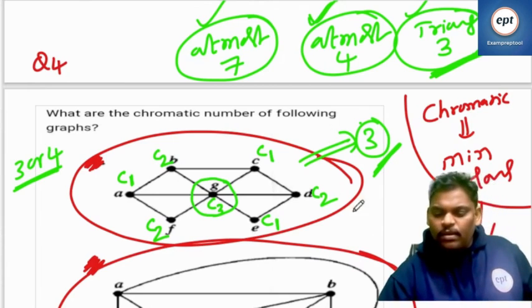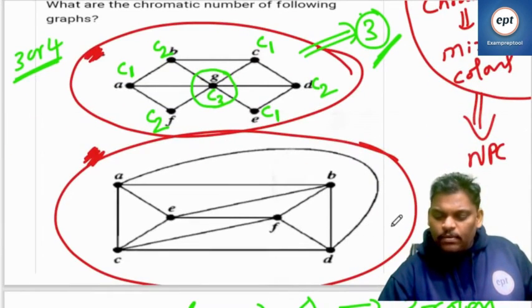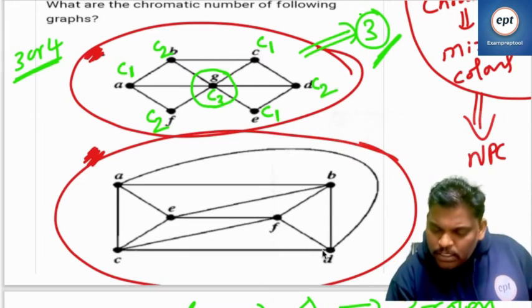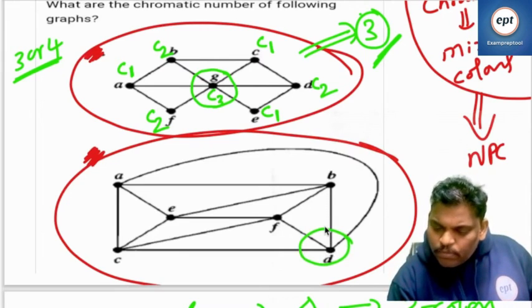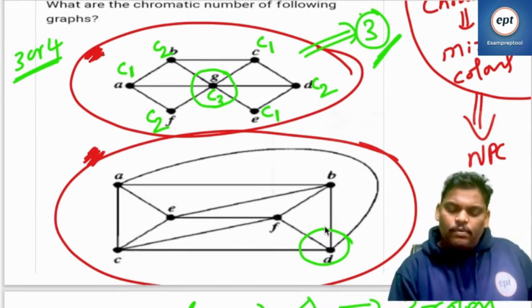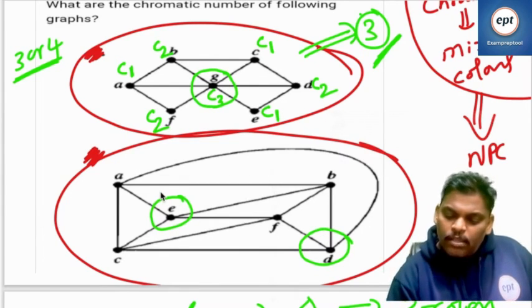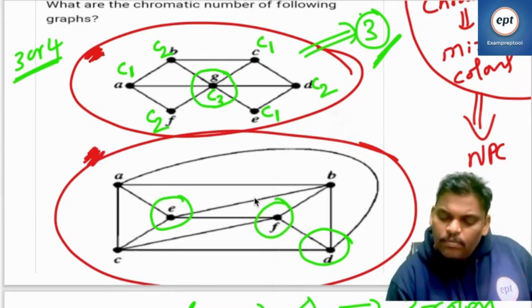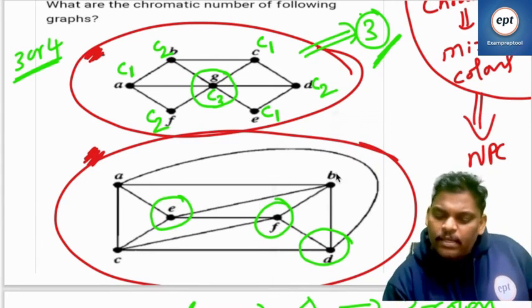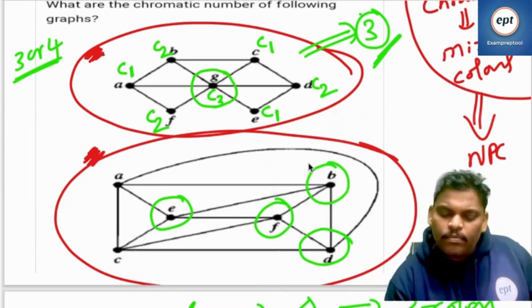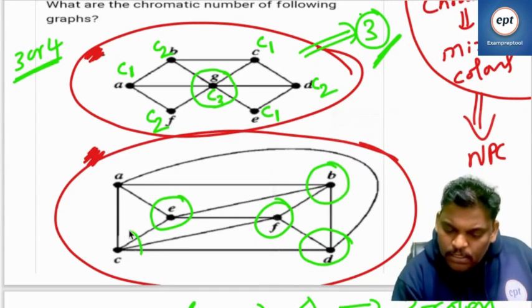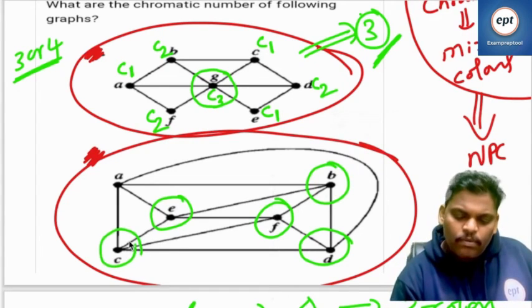In a similar way, can you go to the second part? What is the maximum degree? This is 4. This is 3. This is 4. This is 4. This is 4.